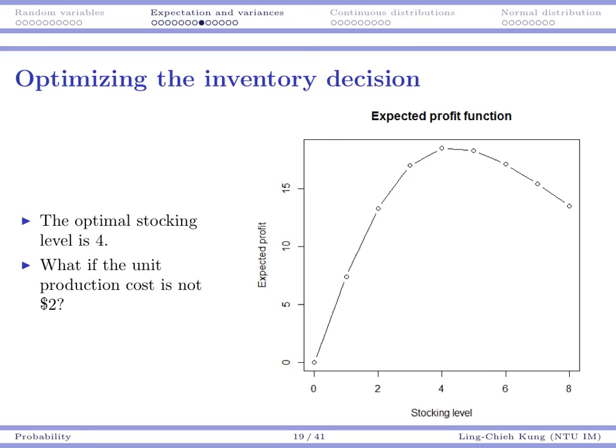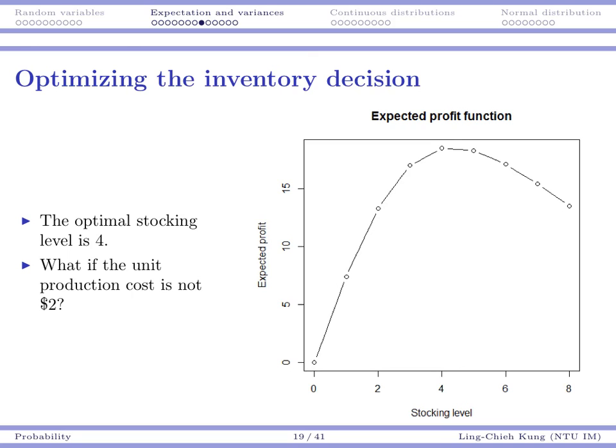Of course, 4 happens to lie exactly at the middle of these numbers, but this happens to be the outcome when the parameters are given in this way. If the unit production cost is not 2, or if the sales price is not 10, or if the distribution changes, then obviously this curve will change.